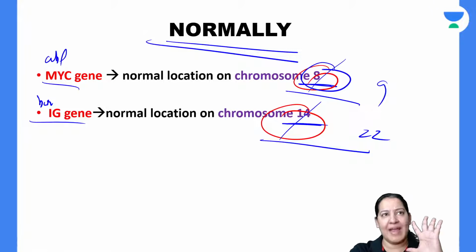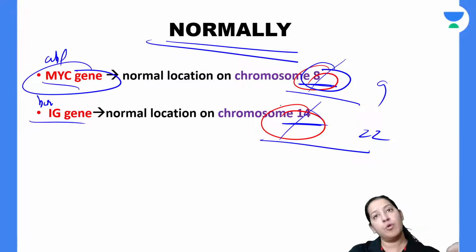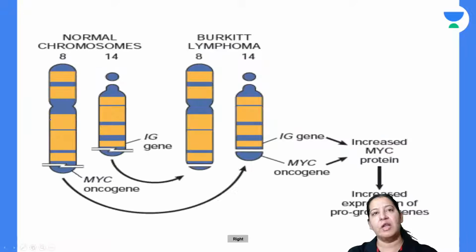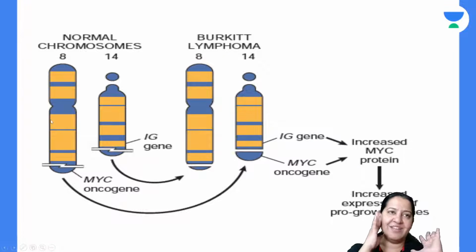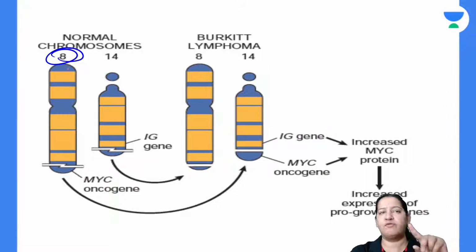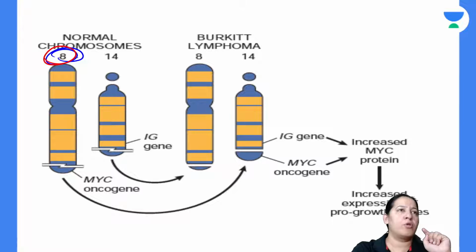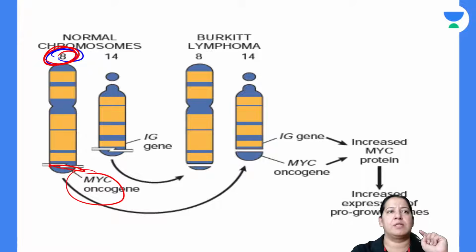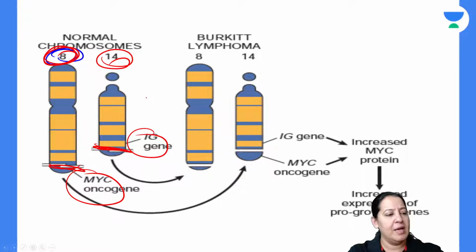Normally on chromosome number 8, we have the MYC gene. On chromosome number 14, we have the immunoglobulin gene. And they are performing their own function. You can see the diagram here. You can see this is chromosome number 8. Both chromosomes of a pair are not shown, one chromosome is shown. So on chromosome number 8 the MYC gene is present, on chromosome number 14 the immunoglobulin gene is present. So this is all normal.